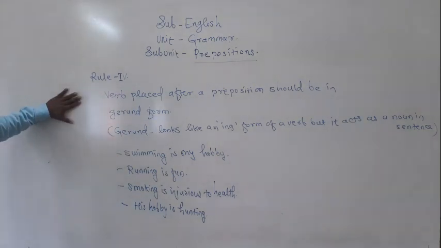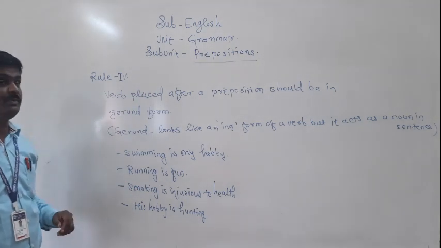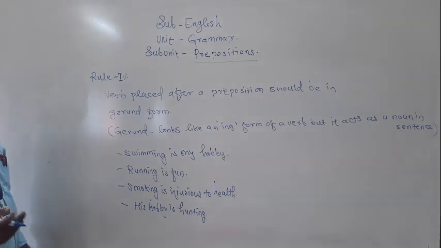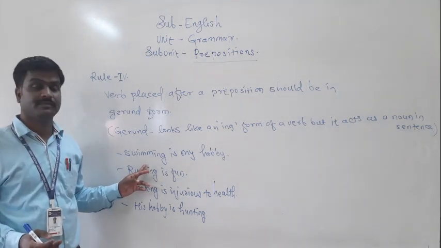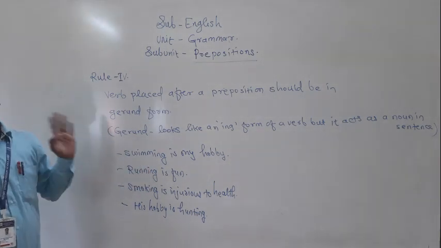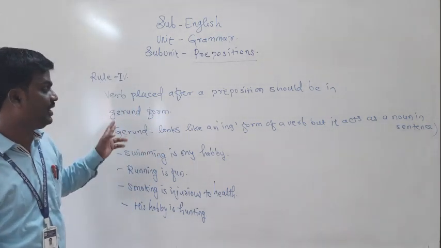But how can we use a verb after a preposition? If you have to write the verb after the preposition, then we can use it in gerund form.